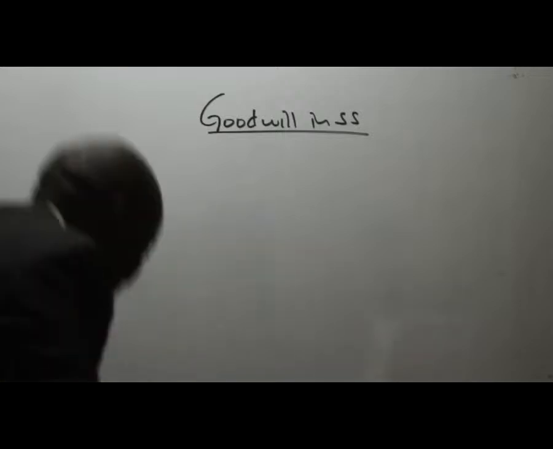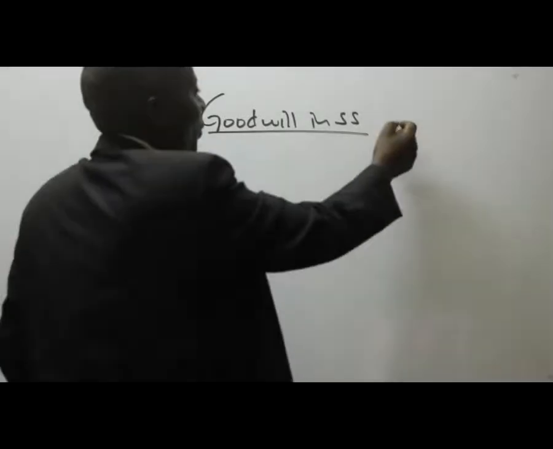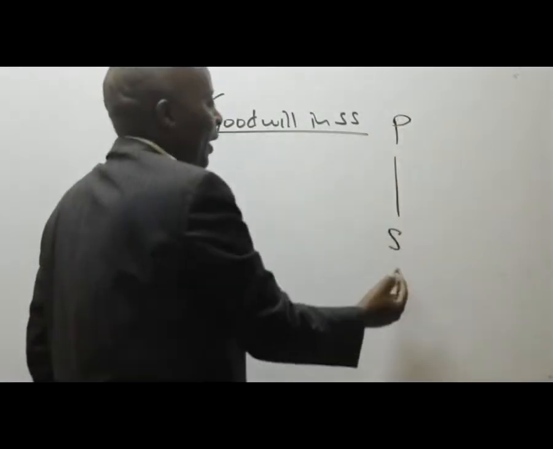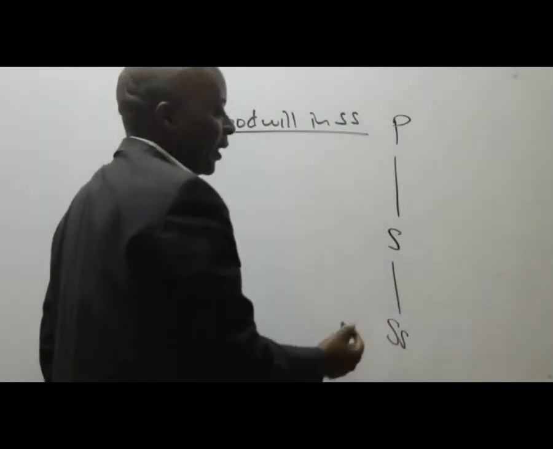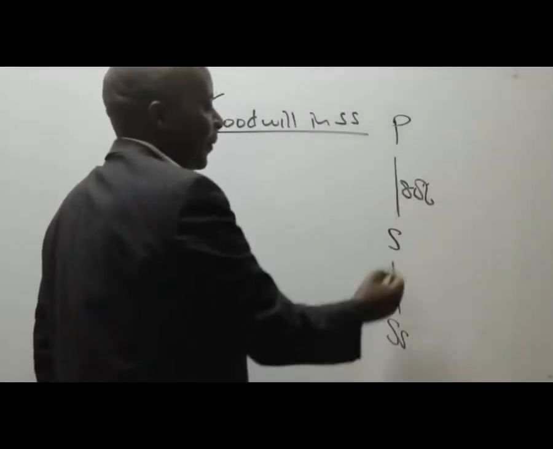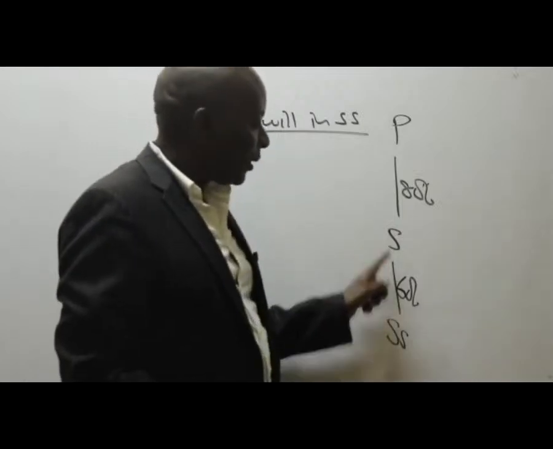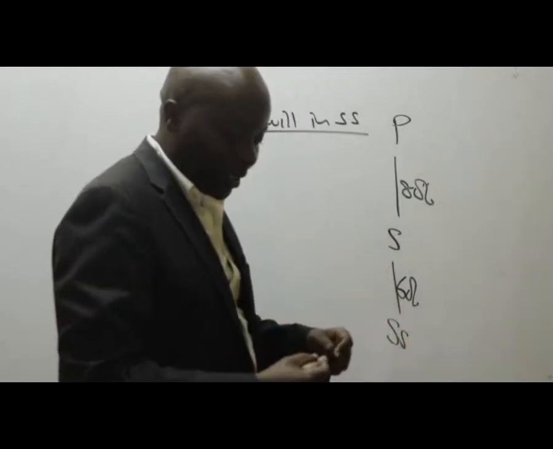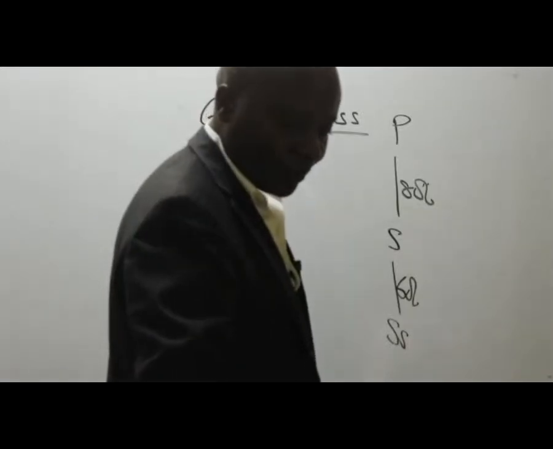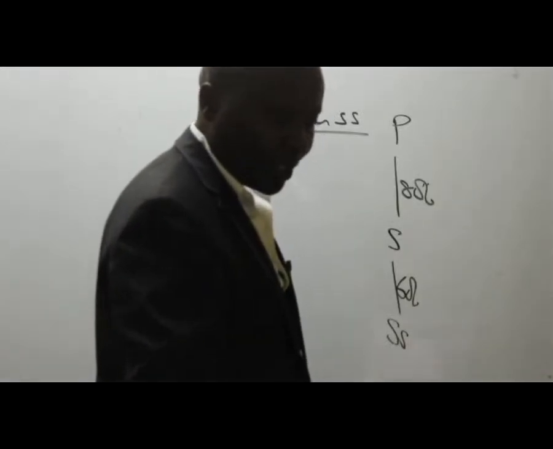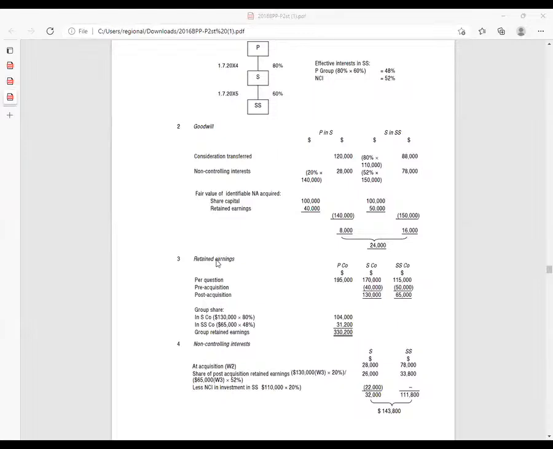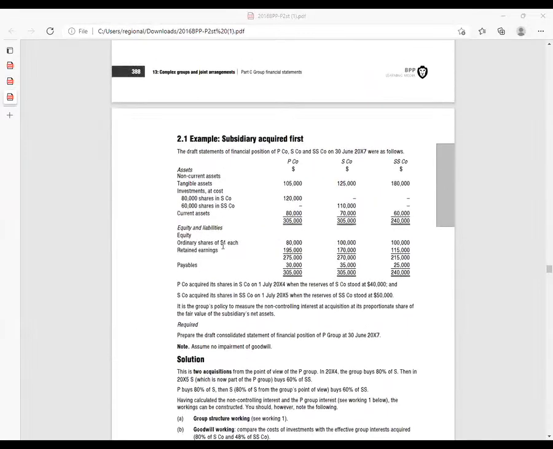So in SS, we have P, we have S, we have SS, 80%, 60%. So remember that S, ladies and gentlemen, paid how much to acquire SS? We are told here that these 80,000 shares in SS were bought by S company at 110,000.